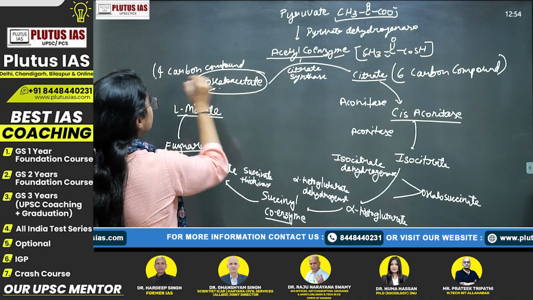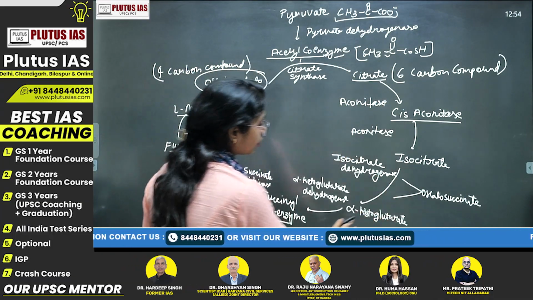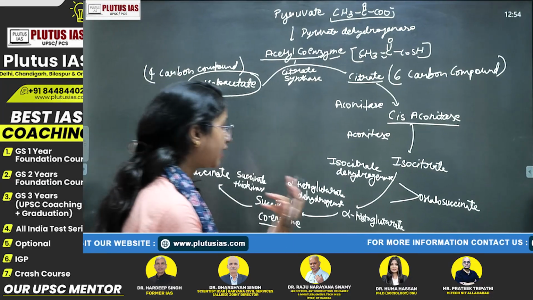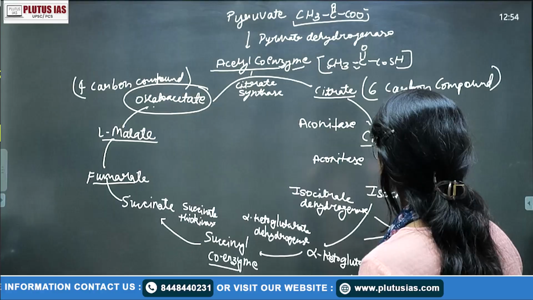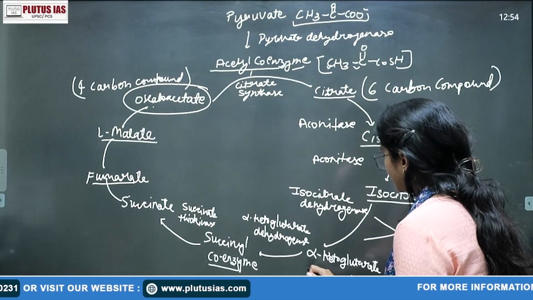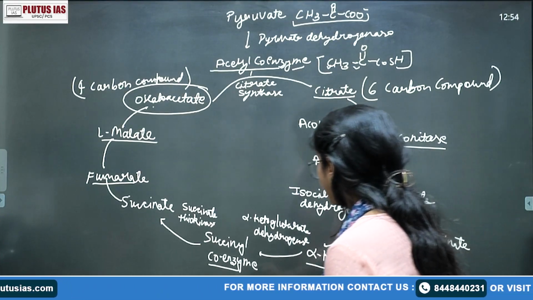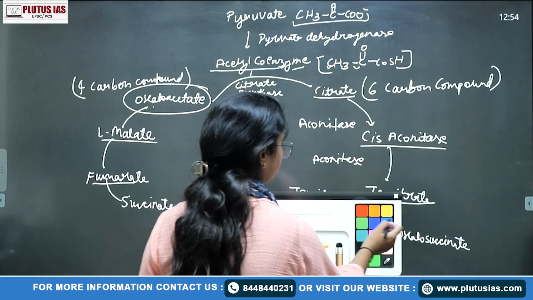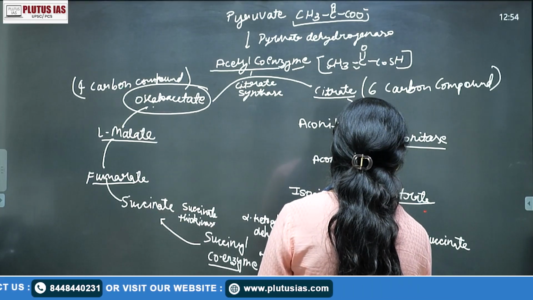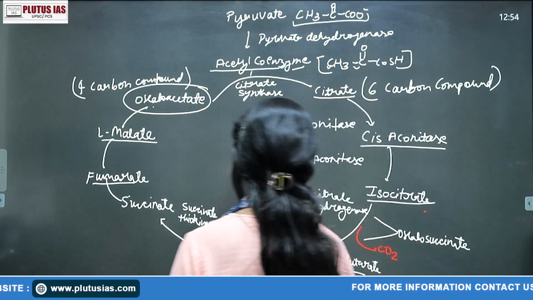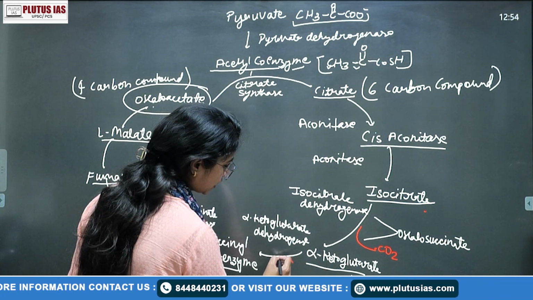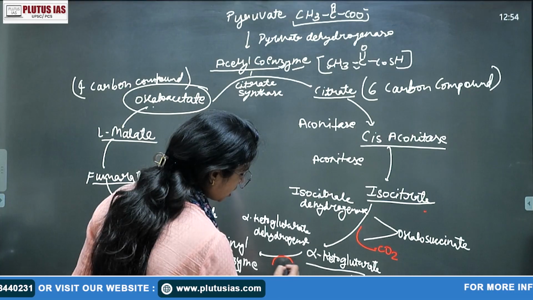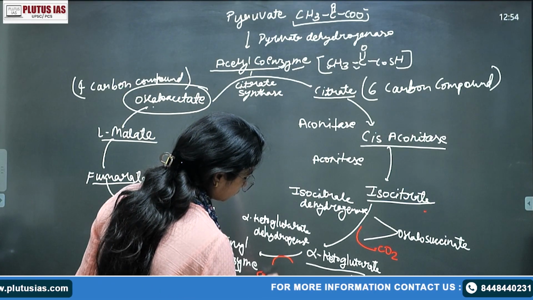So that means in this cycle there is decarboxylation in between. One decarboxylation happens from isocitrate to alpha-ketoglutarate. When we are forming alpha-ketoglutarate from isocitrate, there is a removal of CO2, and one removal of CO2 is from alpha-ketoglutarate, and we have to write more than these things also. Here one CO2 is removed, okay.